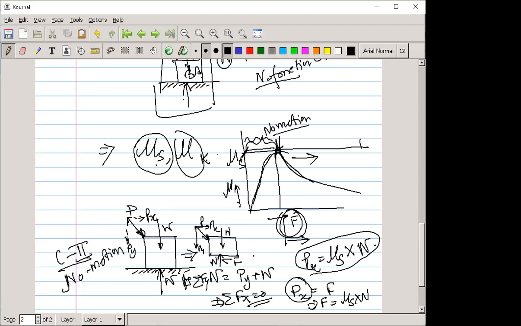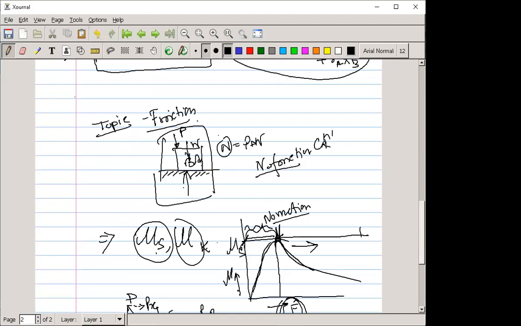In the no motion case, the friction should always be more than mu s into N, so that the body cannot move, meaning no motion. Understand? See, case 1 is the no motion, in which you apply a force perpendicular to the surface, so there is no point of generation of friction here.